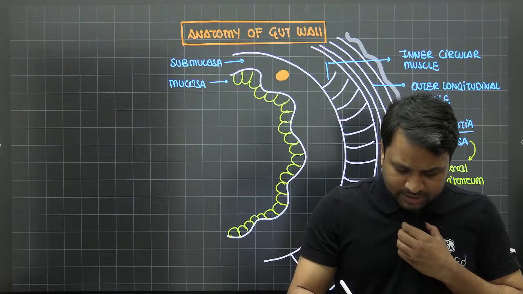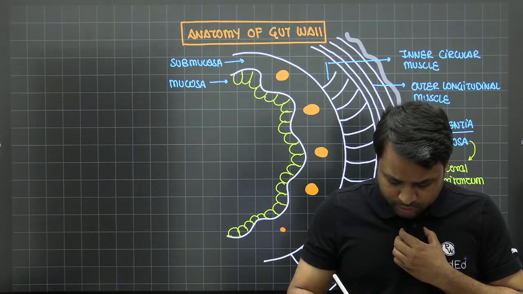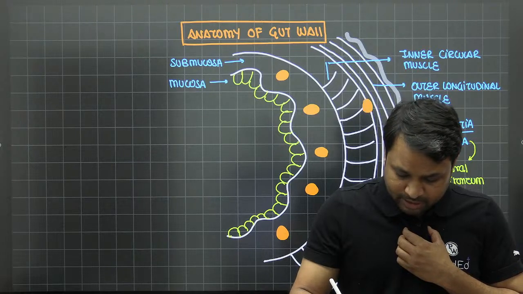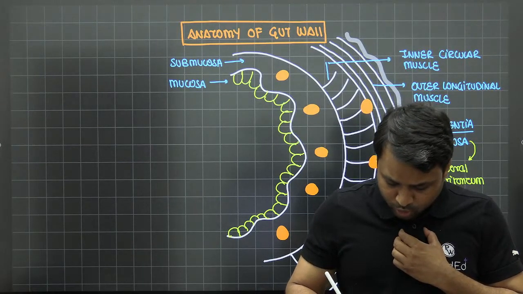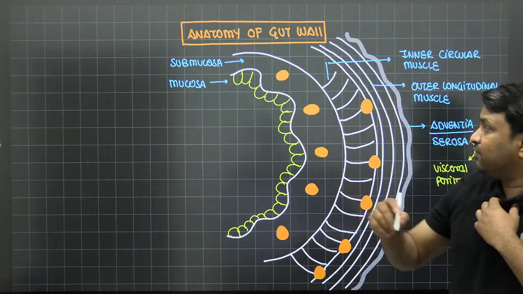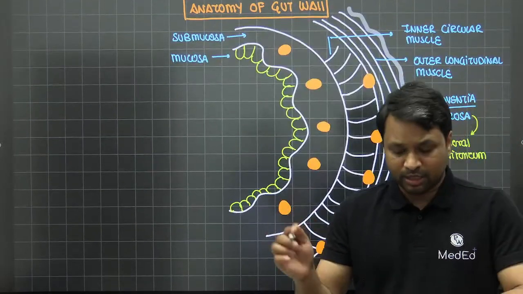One is present in the submucosa. These are called the submucosal neuronal plexus, and the other is present at the junction of the circular and the longitudinal muscles. So there are two neuronal plexuses: one present in the submucosa and one present between your inner circular and the outer longitudinal muscle.